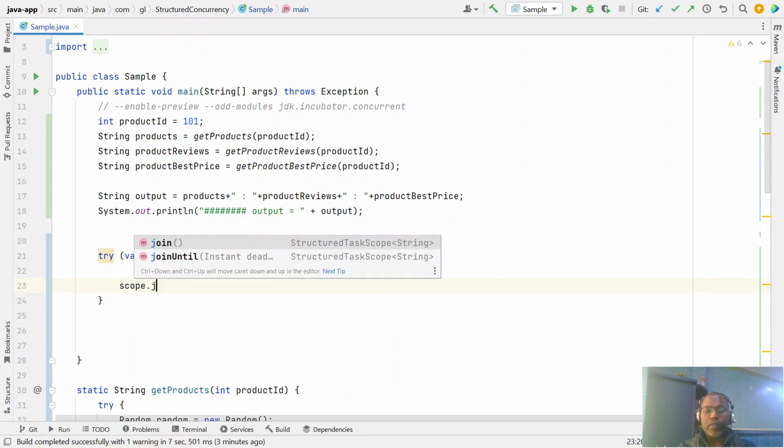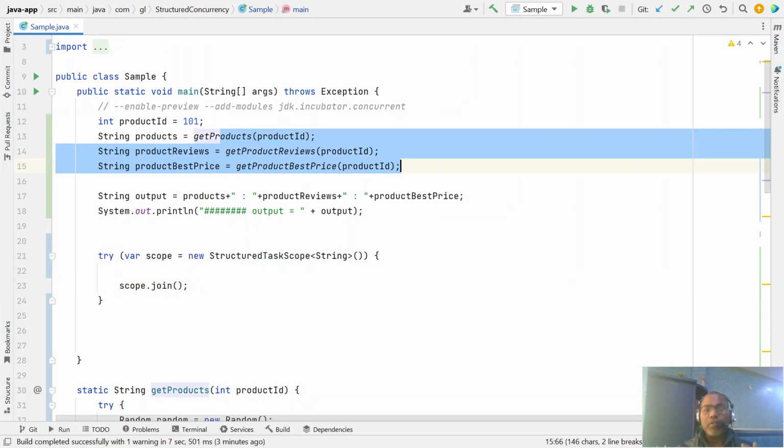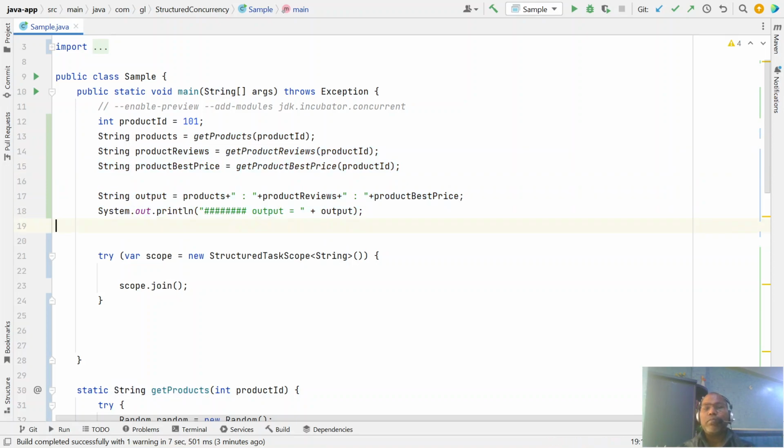Scope dot join. We have to ensure that all these threads that were started have completed, and then we get the output.